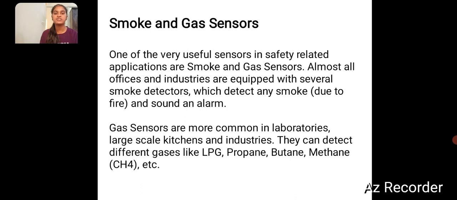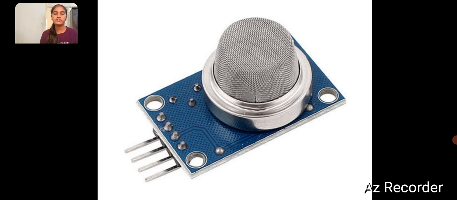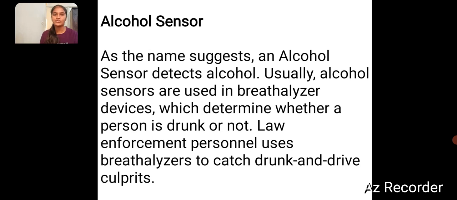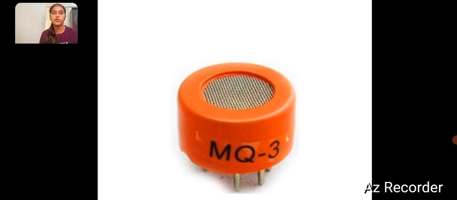They can detect different gases like LPG, propane, butane and CH4, etc. This is the smoke and gas sensor. The next one is the alcohol sensor. As the name suggests, an alcohol sensor detects alcohol. Usually, alcohol sensors are used in devices which determine whether a person is drunk or not. Law enforcement personnel use them to catch drunk driving culprits. This is the alcohol sensor.